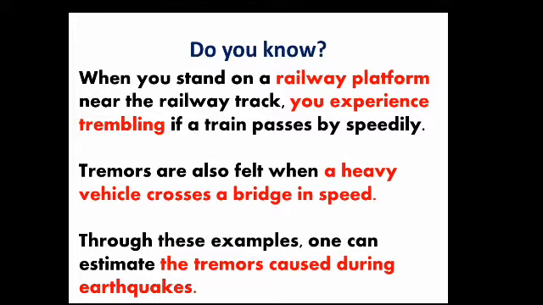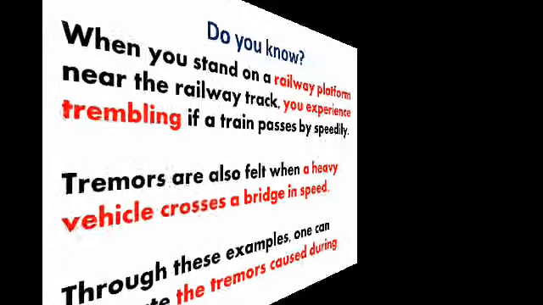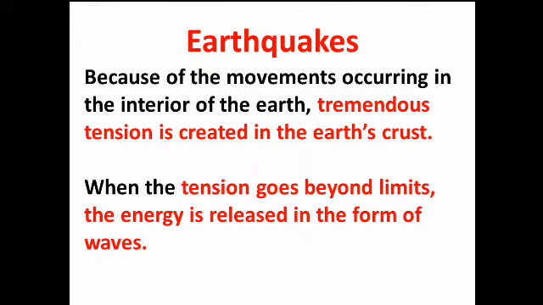If a train passes by speedily, you feel the trembling sound and tremors. Tremors are also felt when a heavy vehicle crosses a bridge at speed. If you are on the bridge, you experience the tremors and vibrations. Through these examples one can estimate the tremors caused during earthquakes. Earthquake is nothing different from the railway example or the heavy vehicle crossing a bridge example.